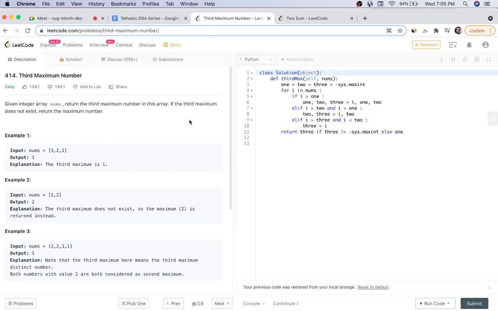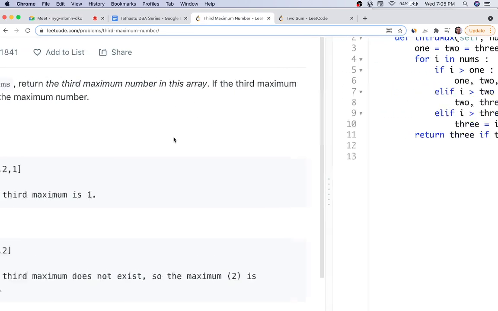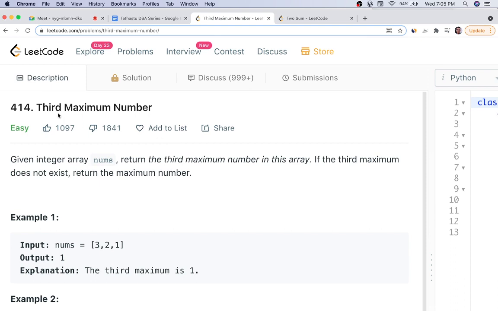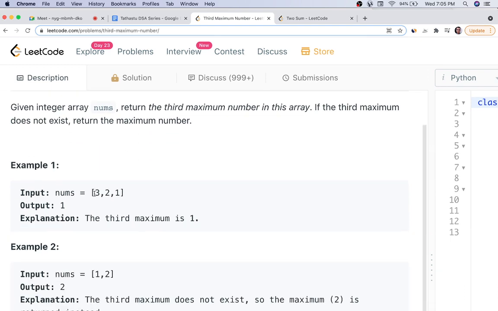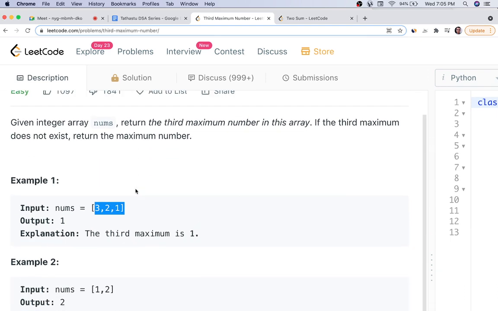Okay, so let's look at another very simple problem: third maximum number. We are given an array, and we have to find the third maximum number. One thing can be that you have to find the largest number, then the second largest, then the third largest, and then it can be generalized: you have to find the nth largest number. This is the beginning of that series of questions. You have to return the third maximum number. If the third maximum number does not exist, then you just return the maximum number.